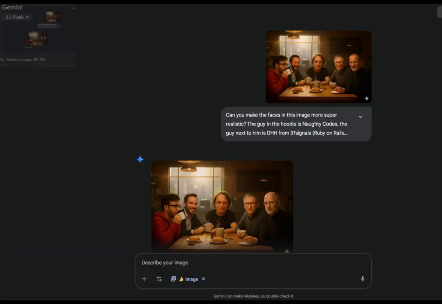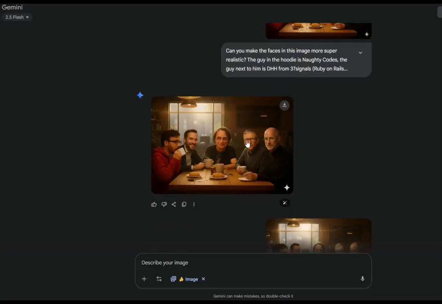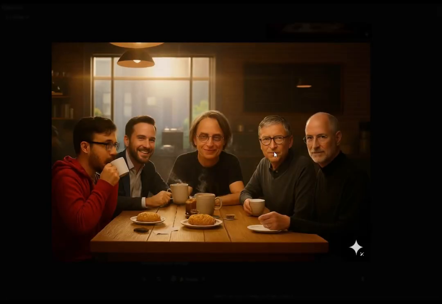Eventually I went back to Nano Banana, put this one picture of the Copilot image in, and I got this, which made Bill Gates look like Bill Gates. This does not look like DHH. This does not look like Linus Torvalds. And this doesn't look like Steve Jobs.